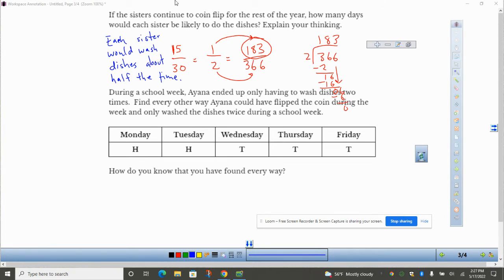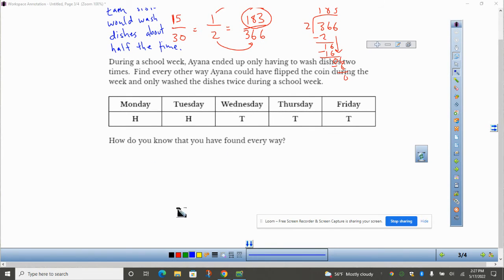Okay, I'm back. During a school week, Ayana ended up only having to do dishes 2 times. Find every other way Ayana could have flipped the coin during the week and only washed the dishes twice. All right, so we're going to look at different possibilities here. We have Monday, Tuesday, Wednesday, Thursday, Friday. Okay, so one way, because I remember Ayana, this is one way to do it. Ayana has 2 heads Monday, Tuesday, and then the rest are tails.